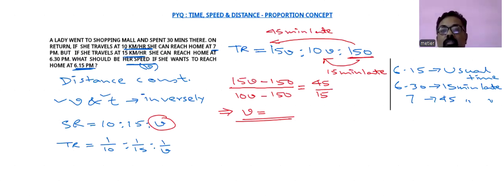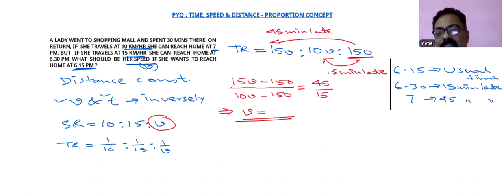You need not go for equations. In normal situations, in school days calculations, we have to go for equations of the distance, and after solving those equations, we can find out the value of D. Then after putting the value of D, we can calculate this V. But the better choice is the proportion concept, you can easily go for this calculation and finally you can get the value of V.